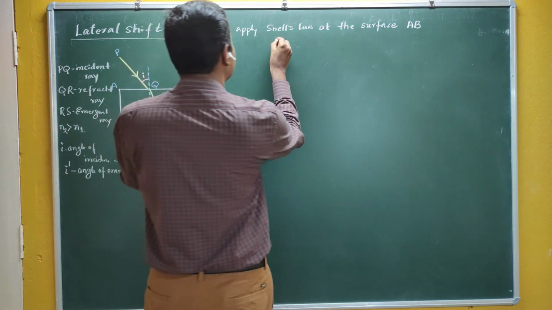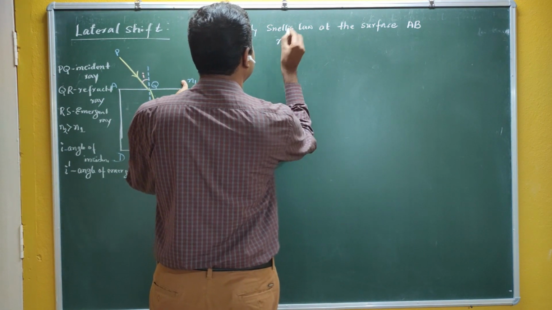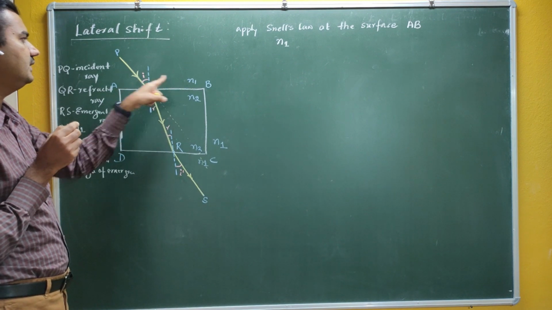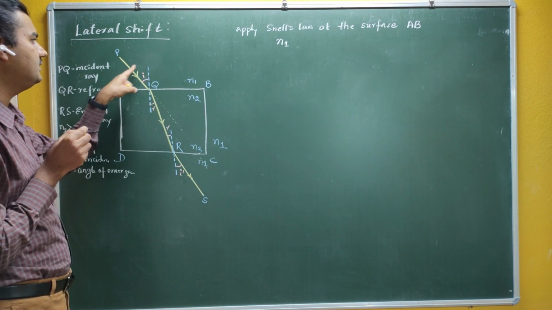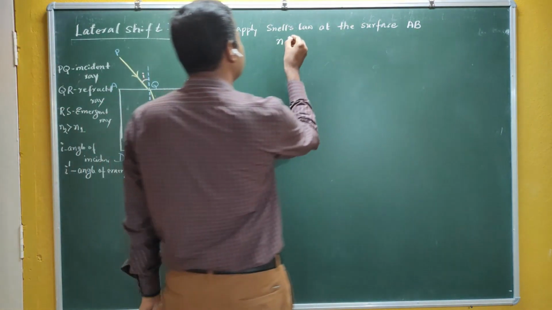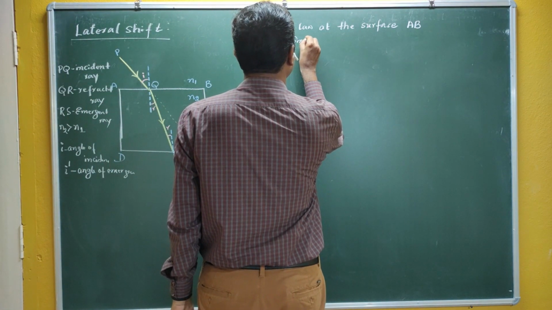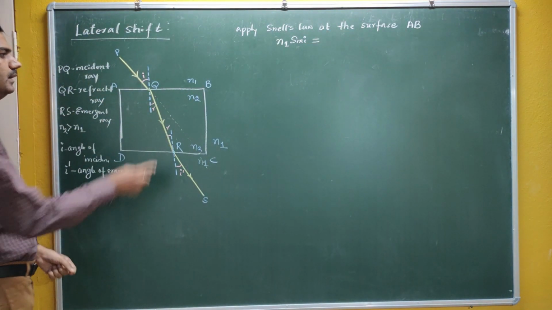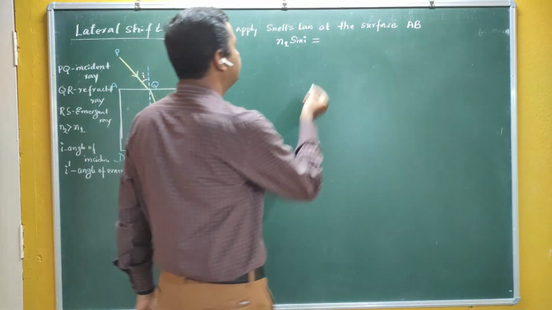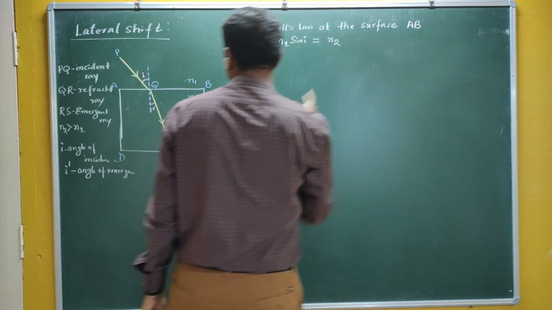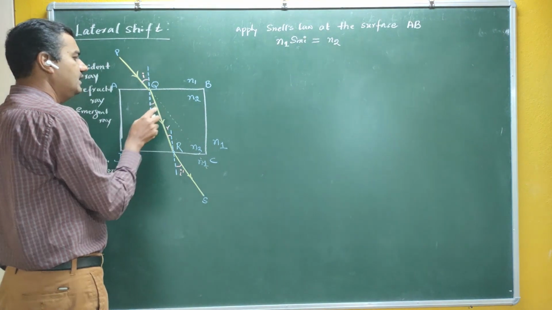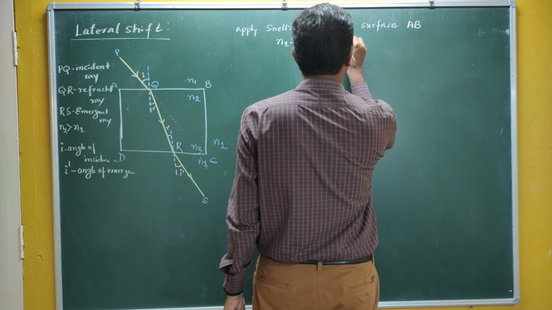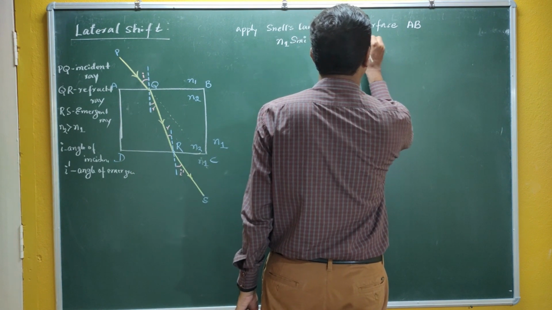The refractive index of the medium here is N1, into sine of the angle in that medium. In this medium the angle is I. Therefore this becomes N1 sine I is equal to the second medium, N2, into the angle in that medium, which is R. So you can write N2 sine R. So this is my first equation.